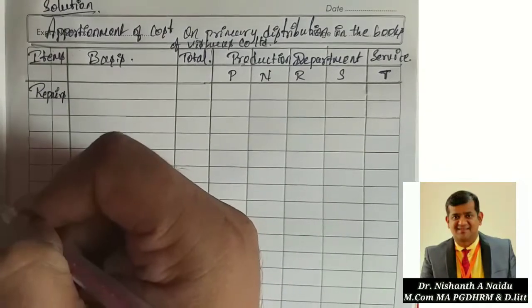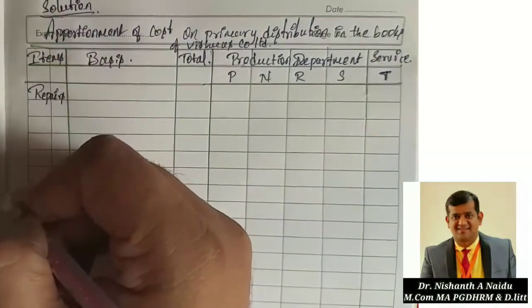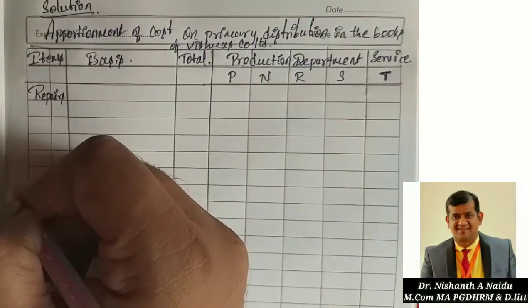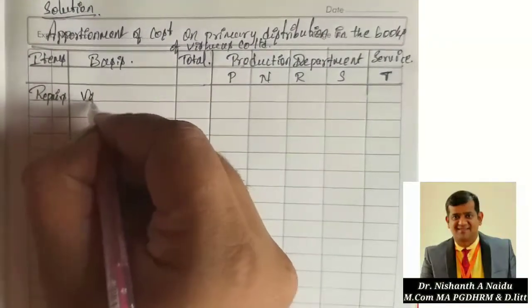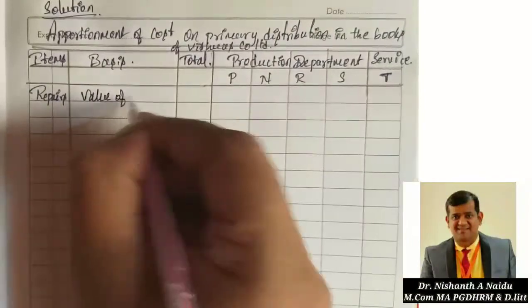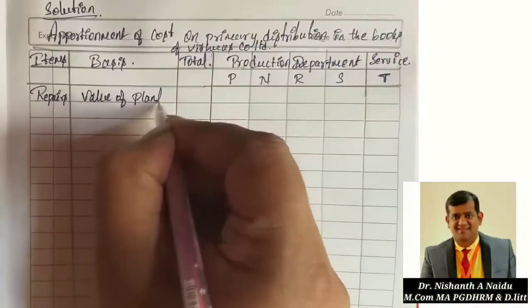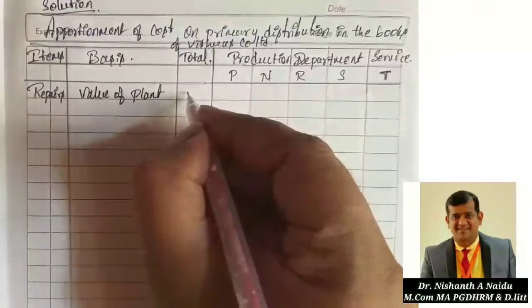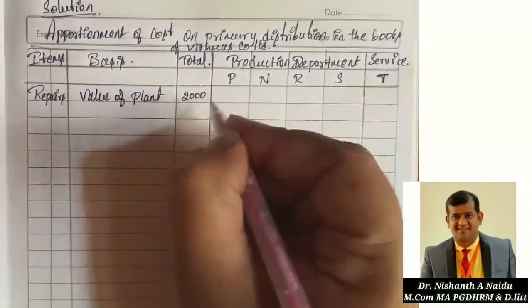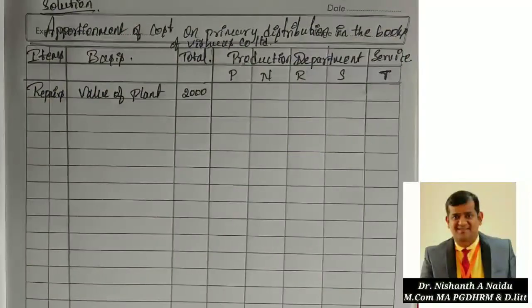Obviously repairs and all we do for plant machinery, right? So that is on the basis of plant. So here you write down on the basis of value of plant. Total expenditure on repairs is 2000. You write that also, 2000 rupees.